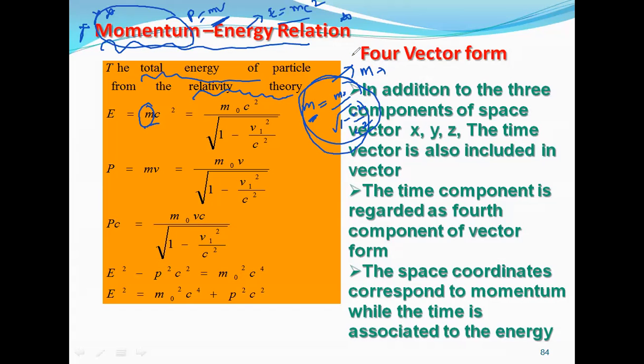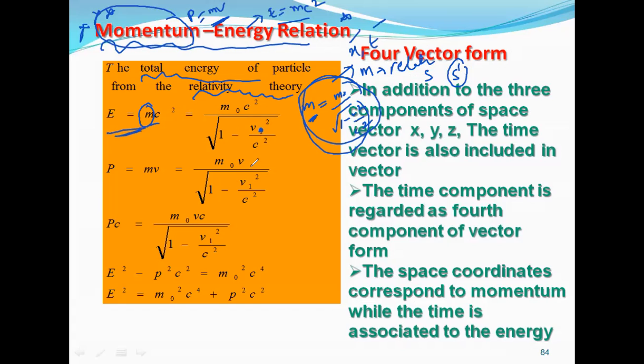Like position and time, mass is also a relative concept, because we are talking about two frames. One is the inertial frame, the other one is a non-inertial frame, or we are taking one at rest and the other moving with a uniform velocity. Here E is equal to mc square, and you have to substitute m as m naught by root of 1 minus v square by c square.